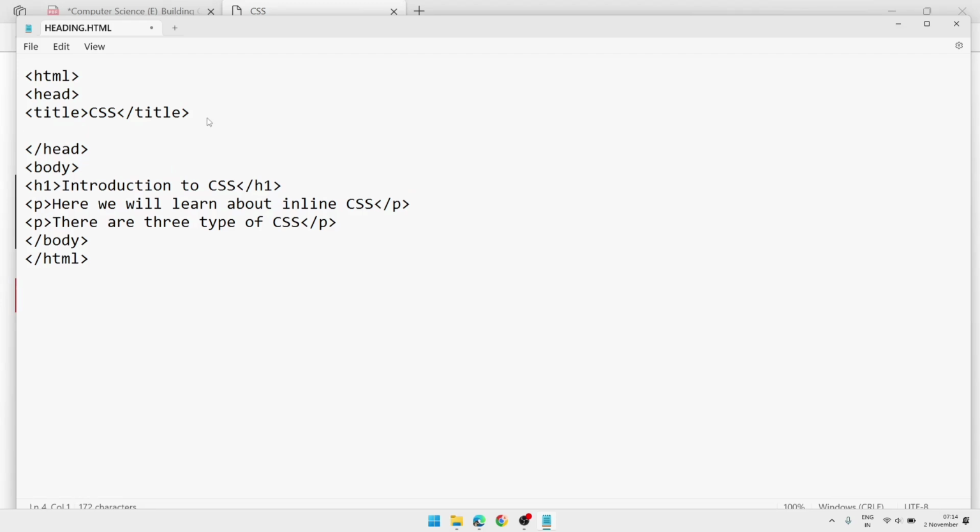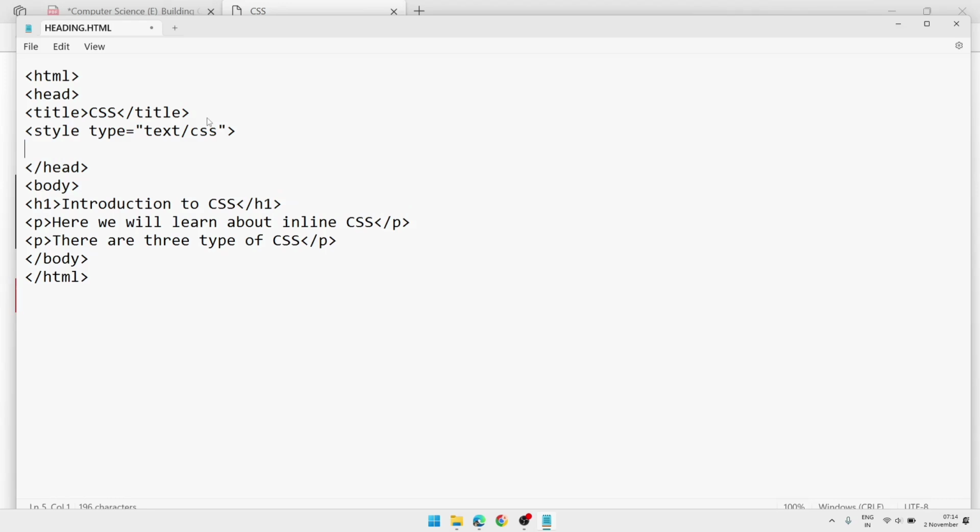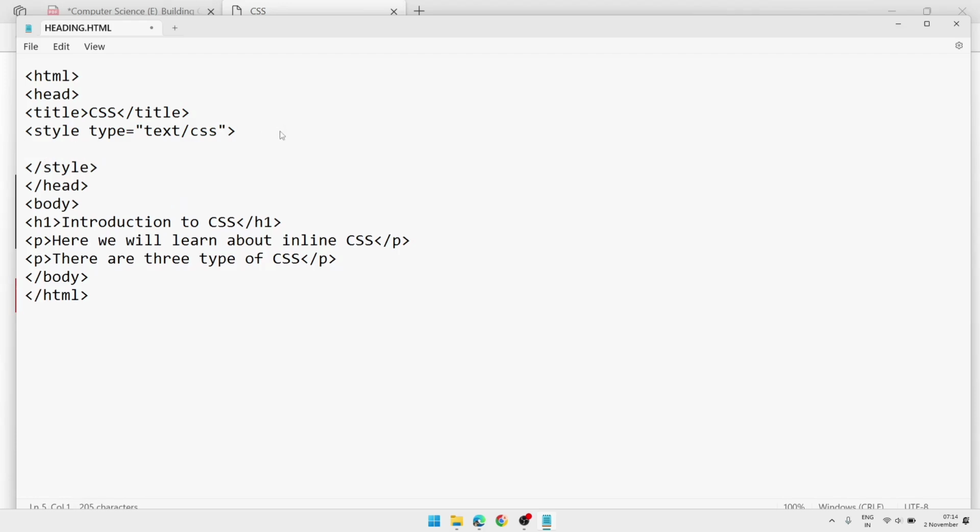Inside the head, after title, we write style, type, here text slash CSS. Then we will also close style, because if we don't close it now, sometimes we forget that we have to close it, and after that we might get an error. So it's a good practice to close the tag beforehand.